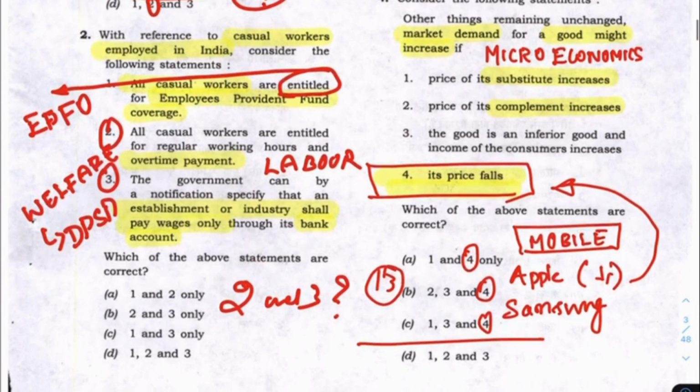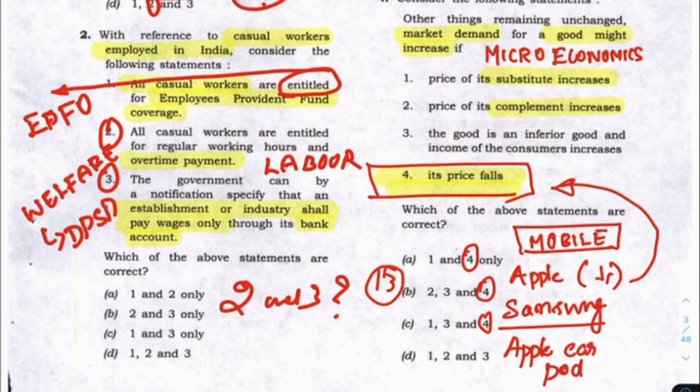A complement is any gadget associated with Apple, maybe an earpod or a headset. But the demand for an Apple iPhone will not increase when the Apple earpod increases.